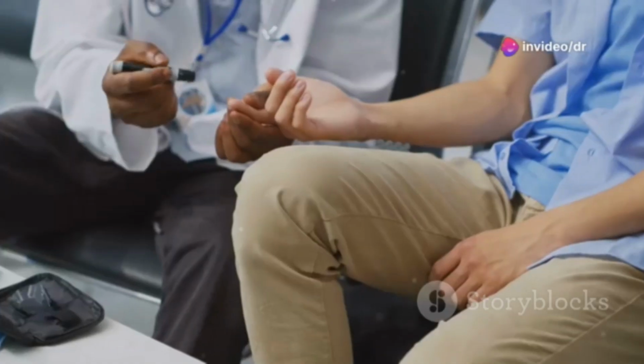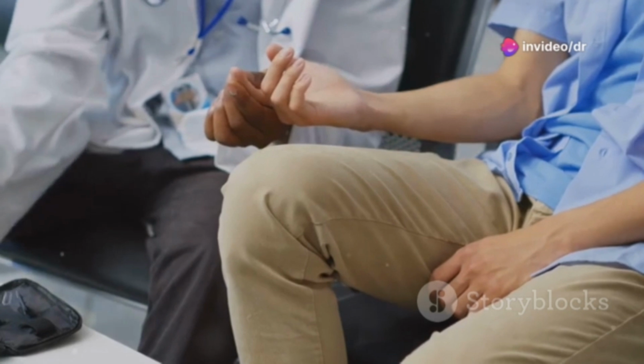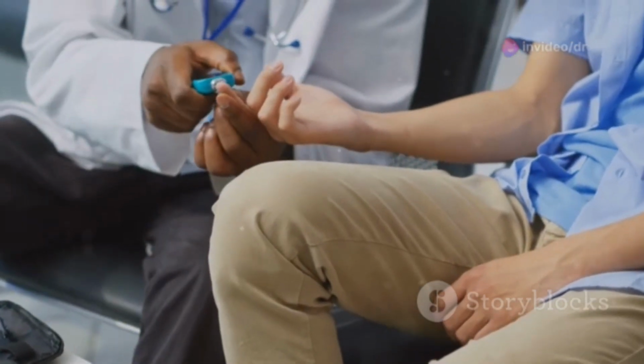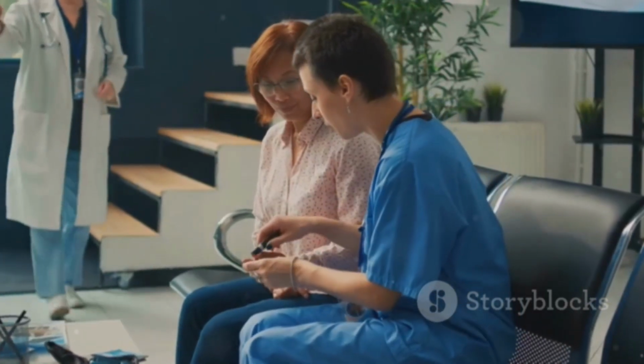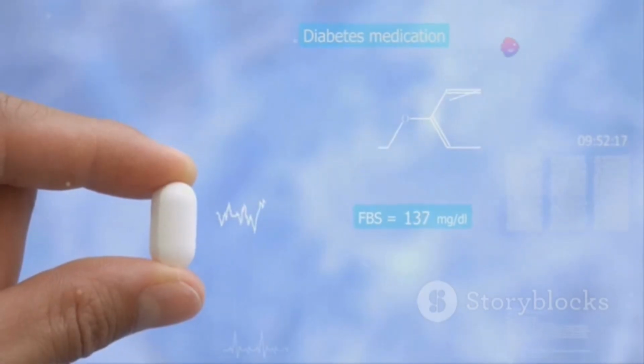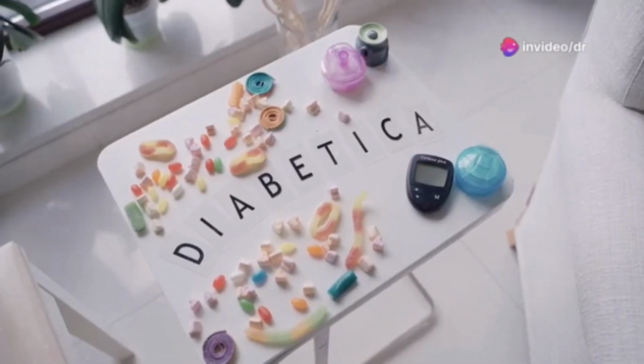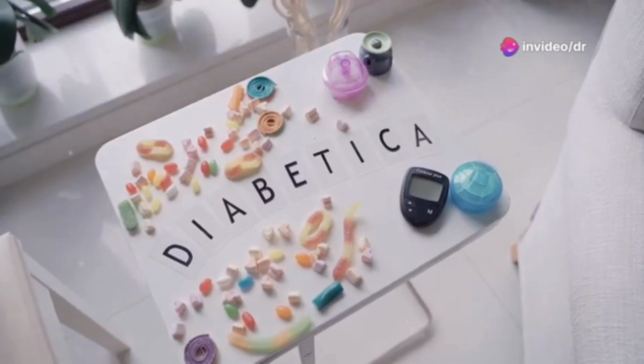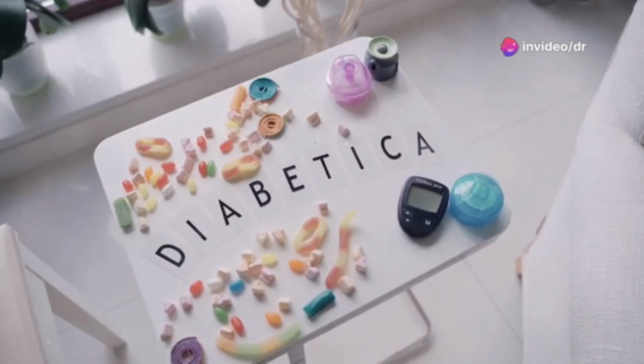When it comes to medications, insulin therapy is essential for type 1 diabetes and sometimes required for type 2 diabetes. Different types of insulin can be used depending on the patient's needs. Oral medications for type 2 diabetes such as Metformin, sulfonylureas, and SGLT2 inhibitors help manage blood glucose levels.